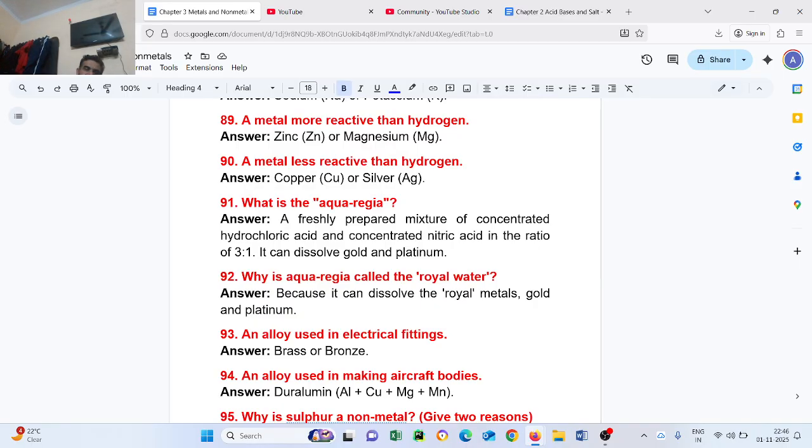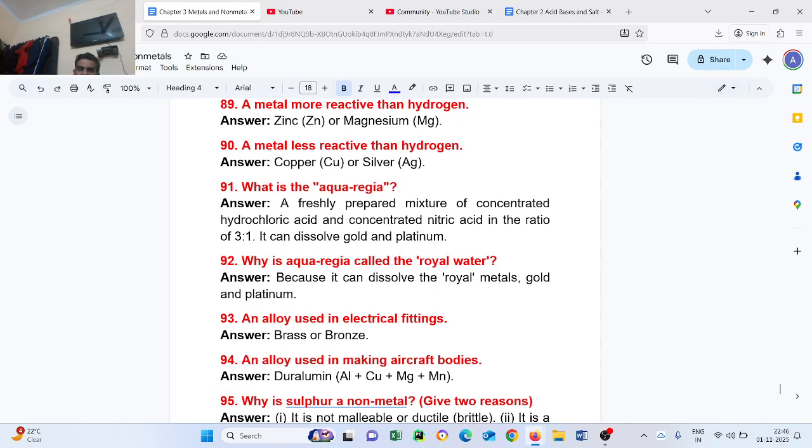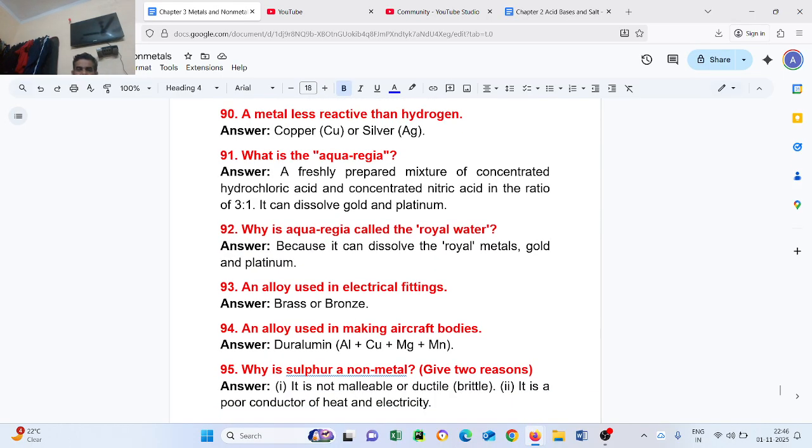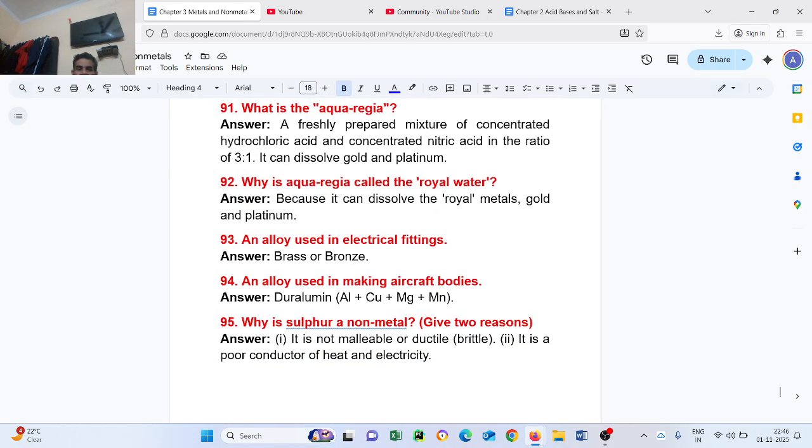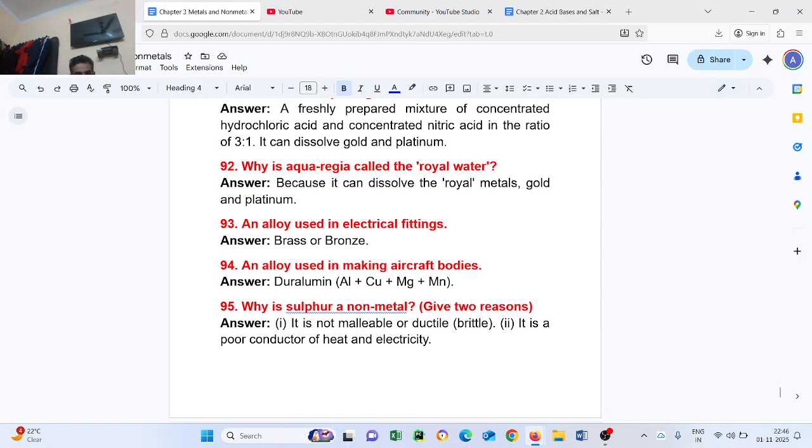Question number 93. An alloy used in electrical fitting: bronze. Question number 94. An alloy used in making aircraft bodies: duralumin. It contains aluminum, copper, magnesium and manganese.